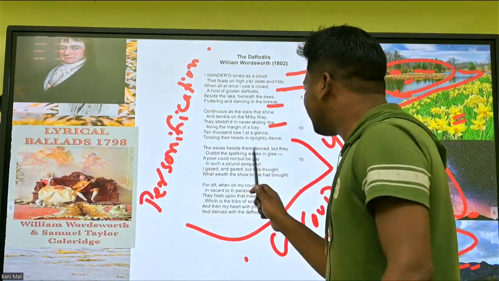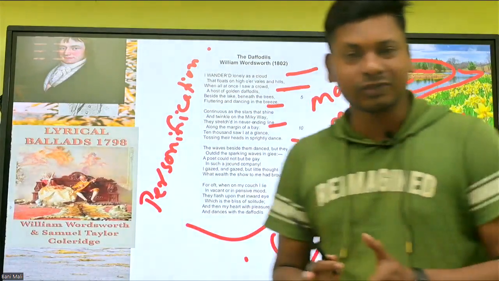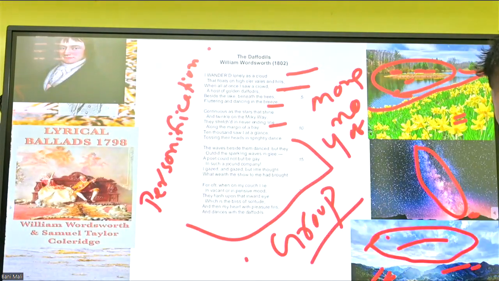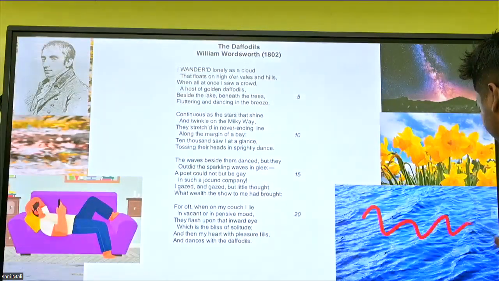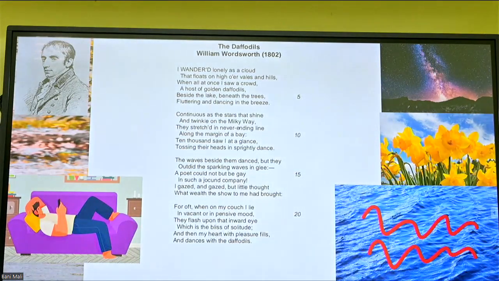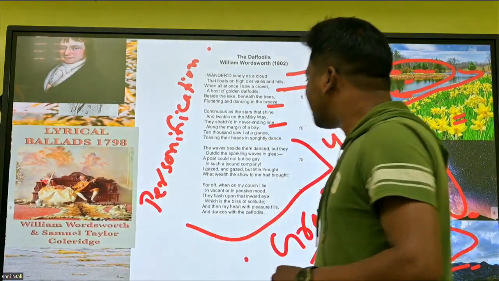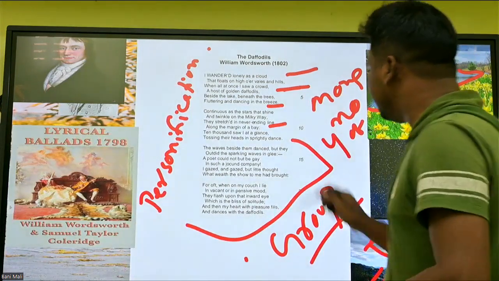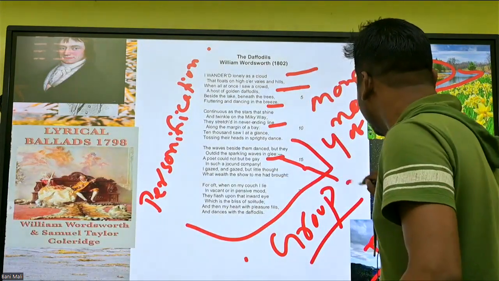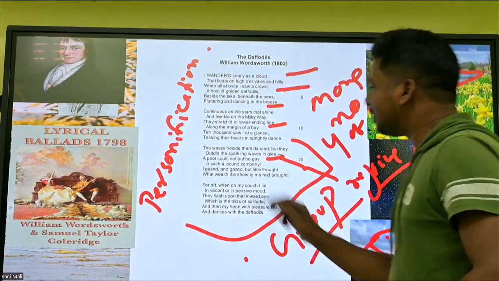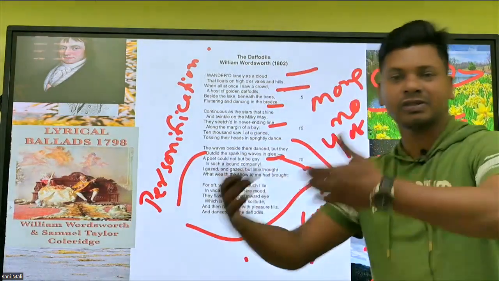The waves beside them danced. Not only daffodils, just beside the daffodils, they are the waves. Waves are also dancing, just like daffodils are dancing. This is the comparison of the writer, poet. Okay. But what happens? Outdid the sparkling waves in glee. Glee means with joy, with rejoice, happiness. Outdid means surpass. Surpass means wins the race.